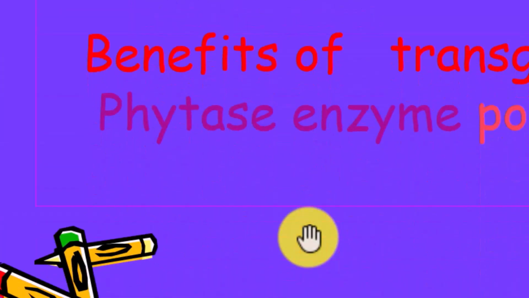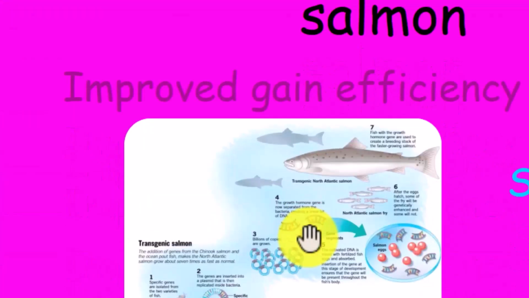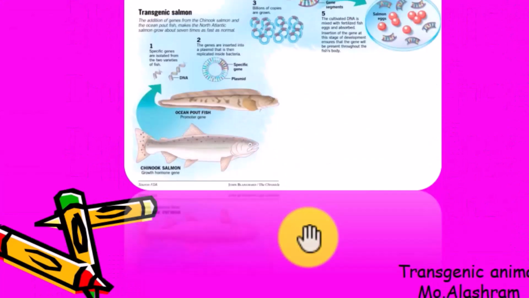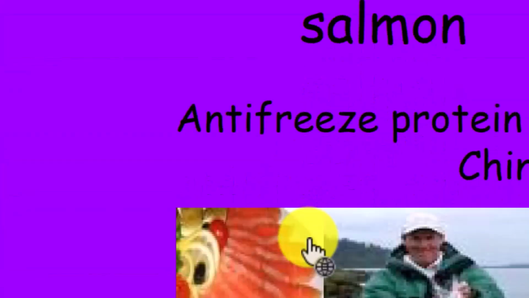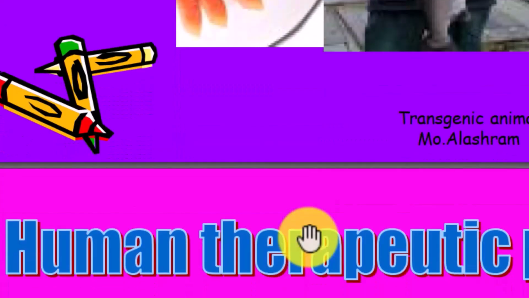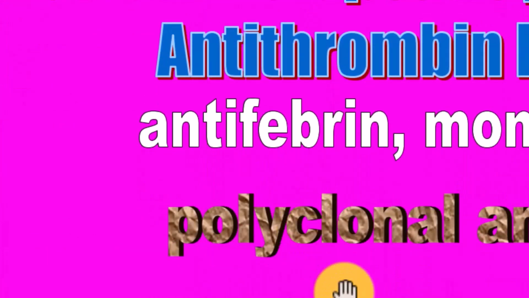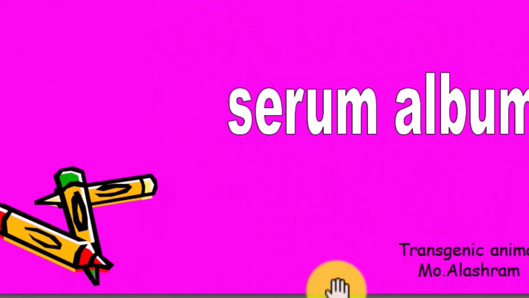Benefit of the transgenic phytase enzyme in poultry. Salmon, to improve growth efficiency and protein production. Super salmon, with antifreeze protein from flounder and chinook salmon. Human therapeutic proteins: antithrombin, atropine, antiferrin, monoclonal and polyclonal antibodies, serum albumin.